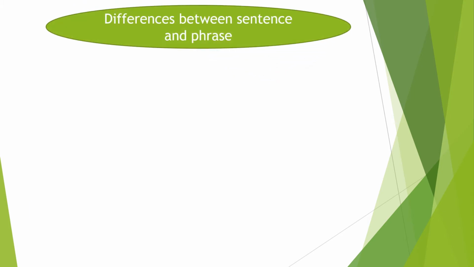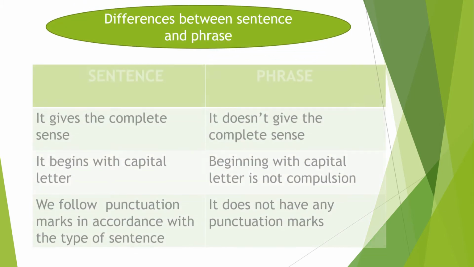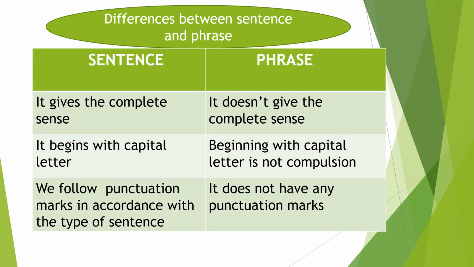Friends, you will have a clear idea about sentence and phrase by observing the following table. This table tells us the differences between sentence and phrase. Let's study the table. A sentence gives the complete sense. A phrase doesn't give the complete sense. A sentence begins with a capital letter. Beginning with a capital letter is not compulsory in a phrase. When we write a sentence, we have to follow the punctuation marks in accordance with the type of the sentence. Whereas a phrase doesn't have any punctuation marks.